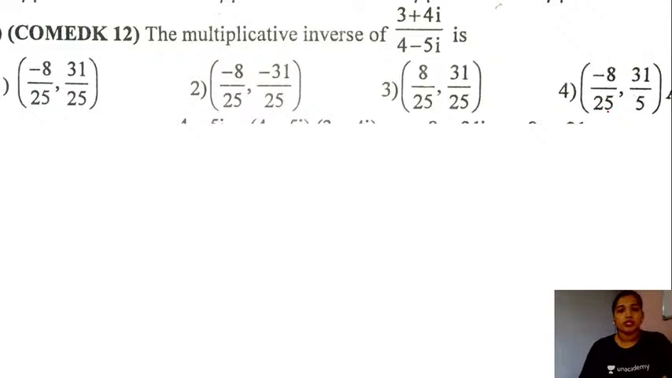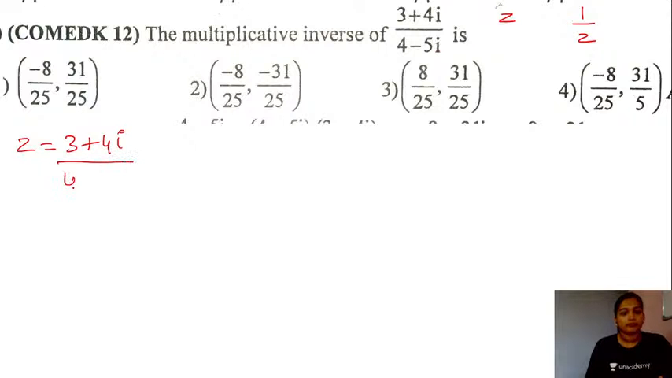So here you go with the next question. The multiplicative inverse of the complex number 3 plus 4 iota divided by 4 minus 5 iota is which of the following? Whenever you have a given complex number z, its multiplicative inverse will be of the form 1 by z. Here we are given the complex number 3 plus 4 iota divided by 4 minus 5 iota. So what will be the multiplicative inverse? The reciprocal of this, right?